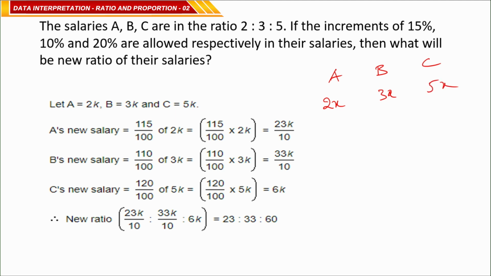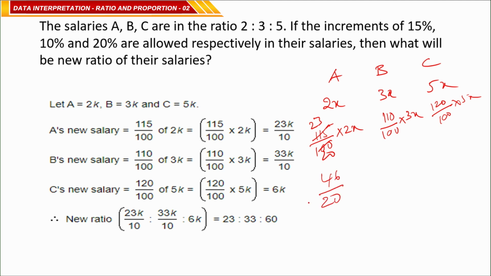And given that a 15% increment is given, so 115 by 100 of 2x. For this one, 10% means 110 by 100 of 3x. This is 20%, 120 by 100 of 5x. So 115 by 100 of 2x means 23 by 10 x.